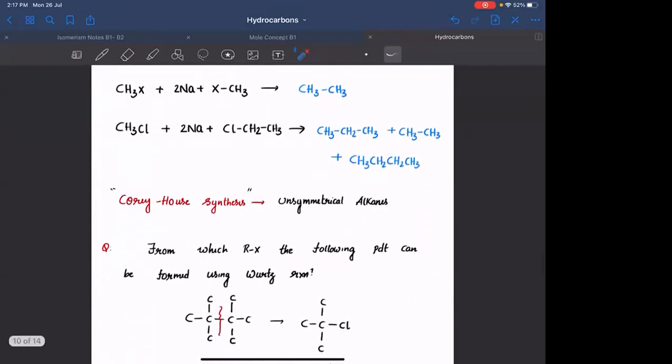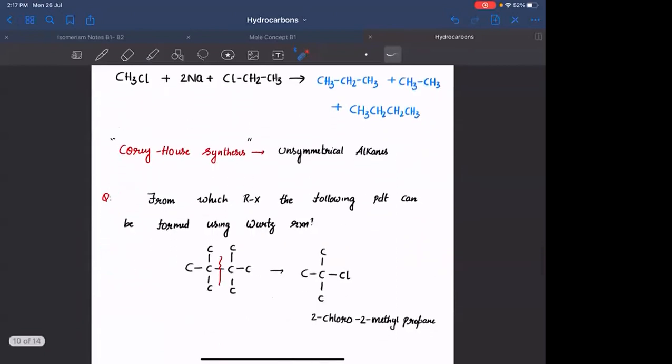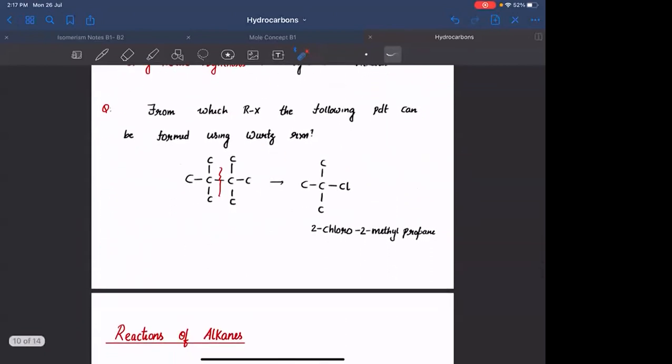Unsymmetrical alkanes को बनाने के लिए we have a separate reaction called Kolbe's synthesis. We will see this later. अभी नहीं देखेंगे. Clear है? Okay, next.